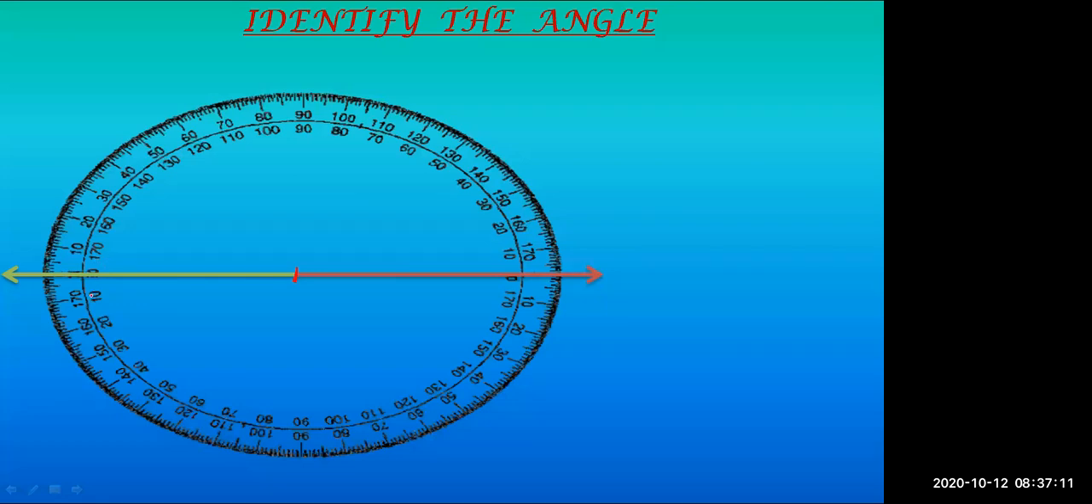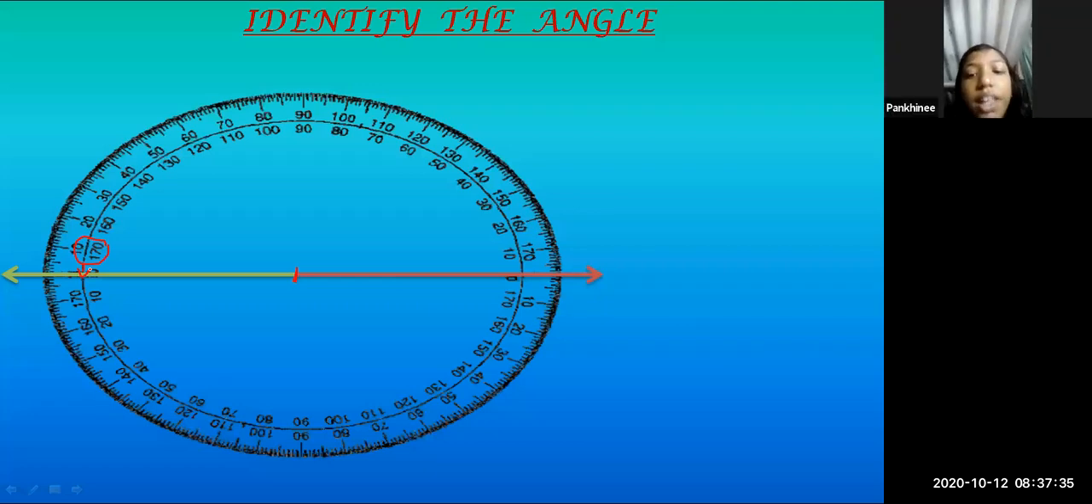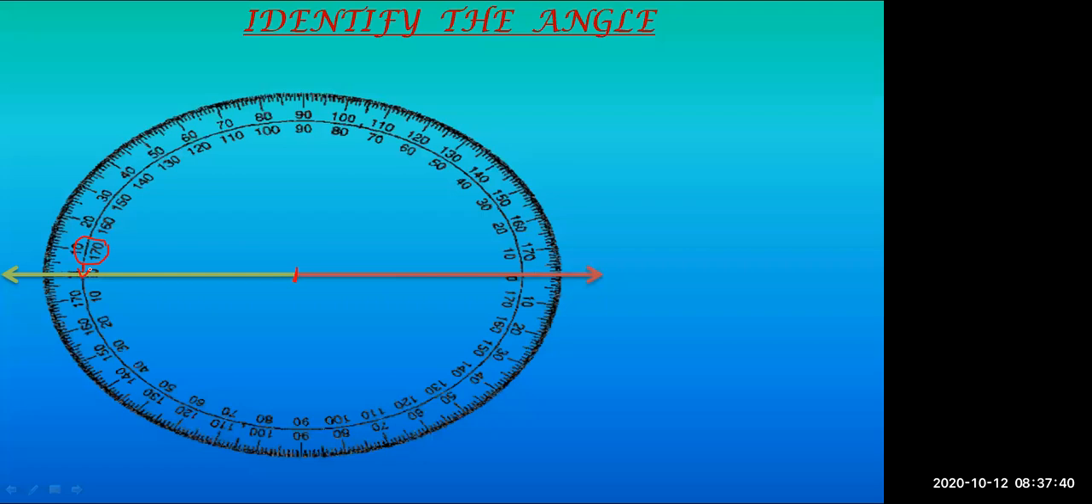See, here it is 170. So what will be the one ahead of 170? Chandini, can you answer? Anyone. Not a particular name. Anyone can answer. So, yes. This is a 180 degree angle and it is called a straight angle. Okay, very good. So it is a 180 degree angle and it is known as a straight angle.